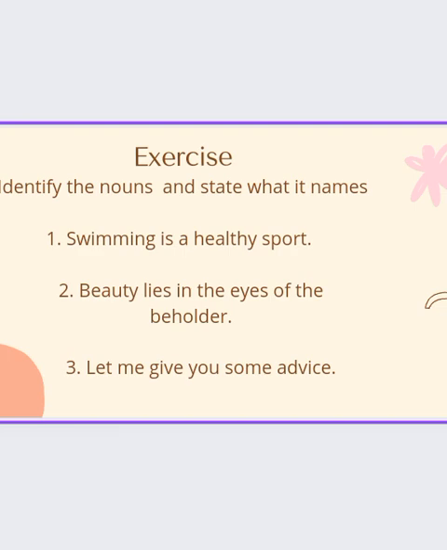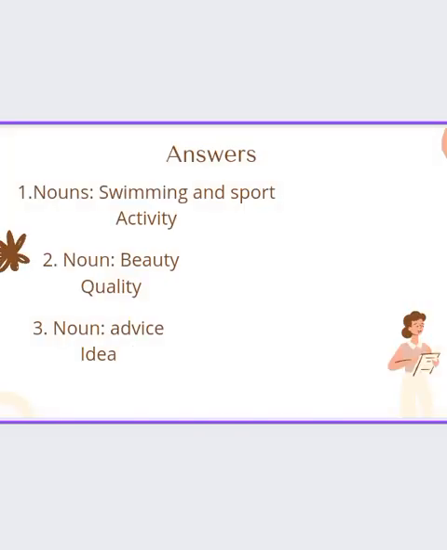Alright, now let's look at the answers. Number one says swimming is a healthy sport. What are the nouns in there? We have swimming and we have sport. Remember, we said nouns also name activities. So it is naming an activity. When we look at swimming, we perform an action. With sport, we also perform actions. So the nouns in here are swimming and sport. And what are they naming? An activity.